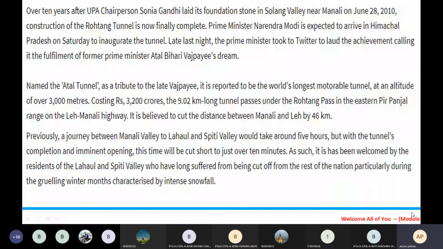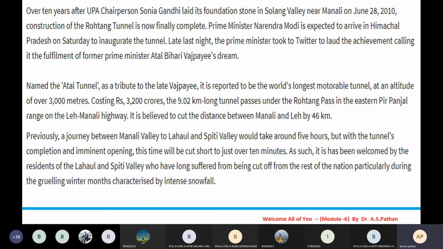Then, over 10 years ago, UPA chairperson Sonia Gandhi laid its foundation stone in Solang Valley near Manali on June 28, 2010. Construction of the Rohtang tunnel is now finally complete.